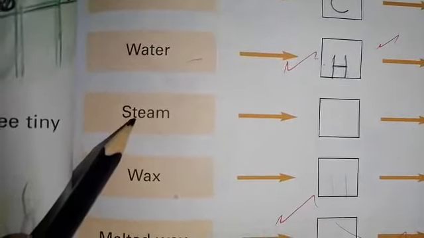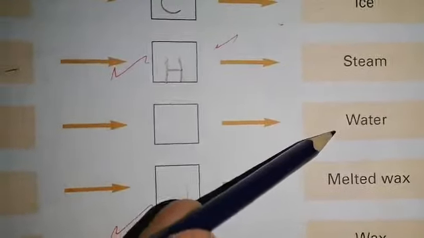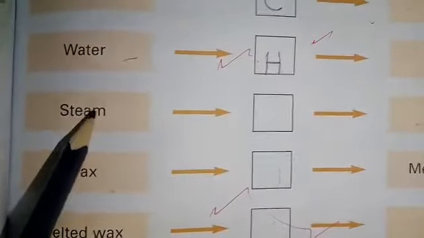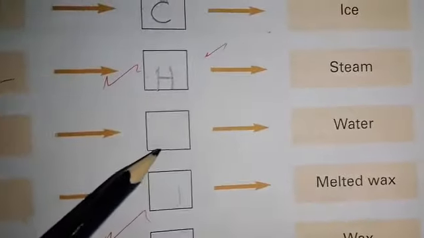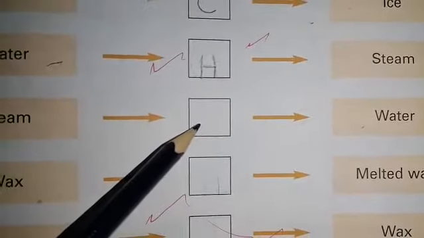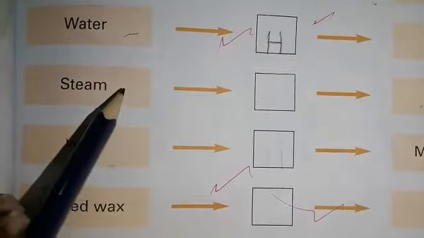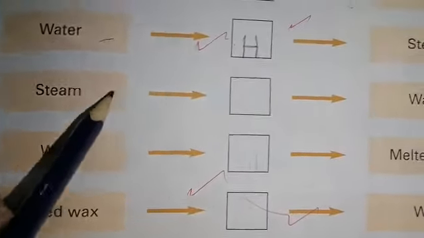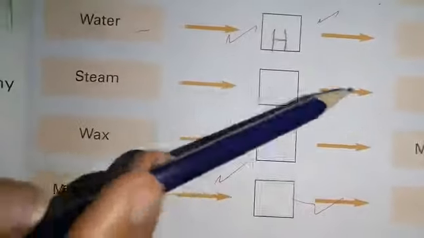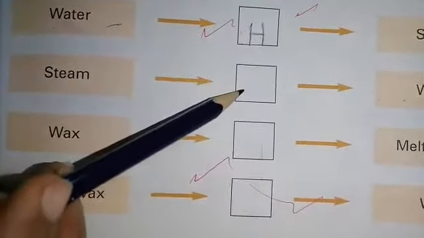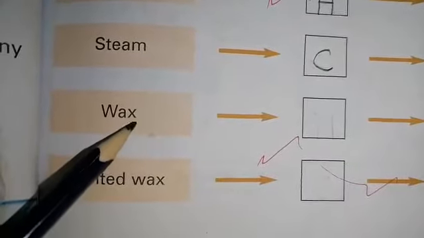Next is steam, blank box and water. So now steam converts into water by which process? By cooling process or by heating process? It is very simple that whenever the steam cools down, it changes into water. So here we will write C. C stands for cooling.